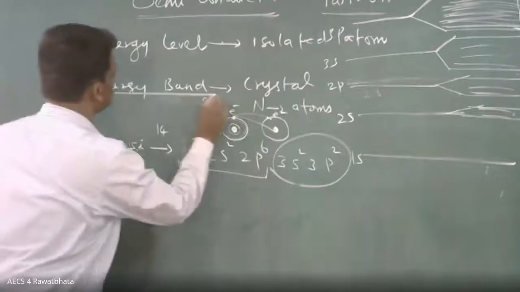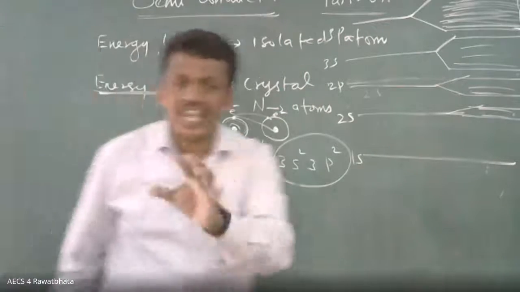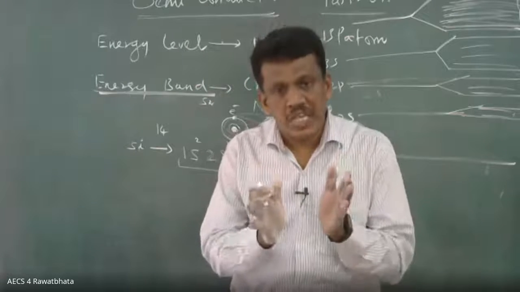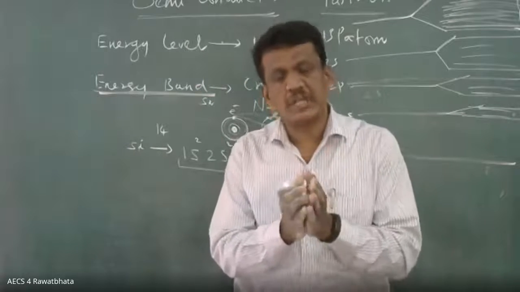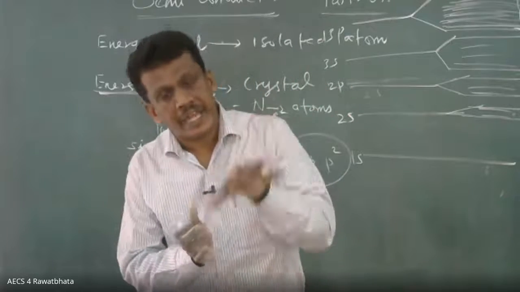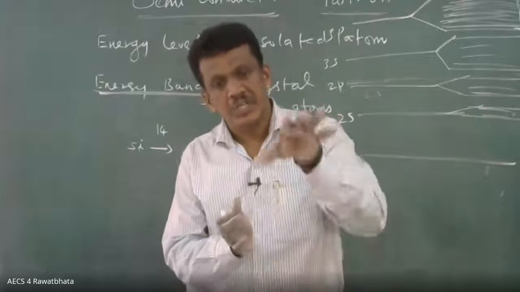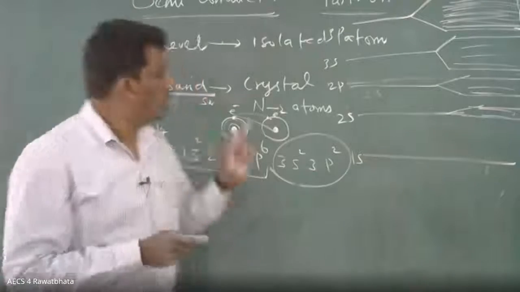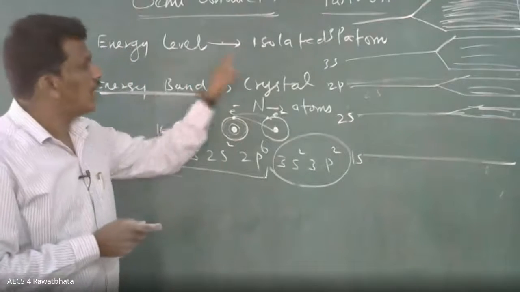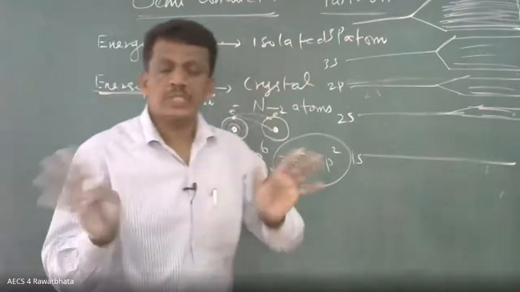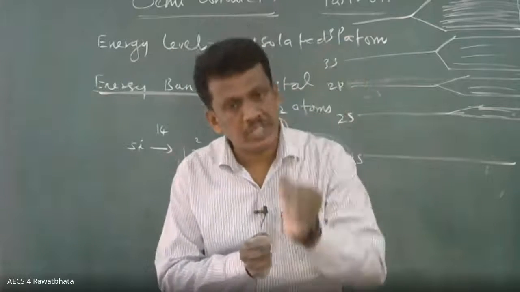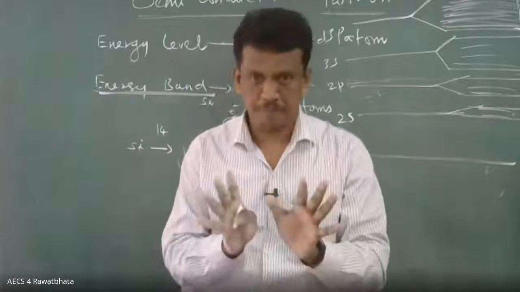Now you see this is called the energy band. So what is an energy band? The closely packed energy levels of electrons. You got it now? When you talk about an energy level, it is for an isolated atom, where the electron can have interaction only with the nucleus of its own atom.